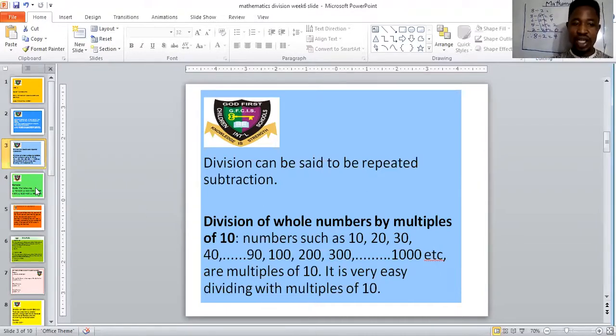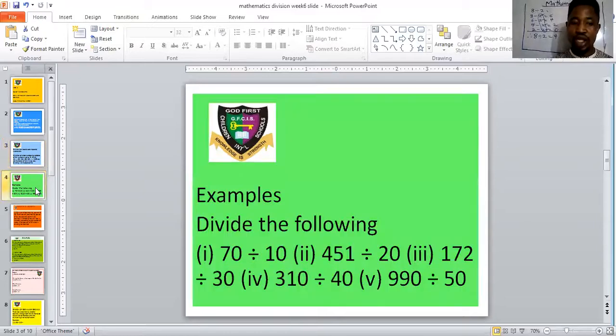As we take some examples, you would agree with me that division by multiples of 10 is the easiest division ever. All right, look at number 1. The example says divide 70 by 10. Oh, piece of cake. That's a piece of cake. Easy peasy lemon squeezy. So, right, let me write that here.